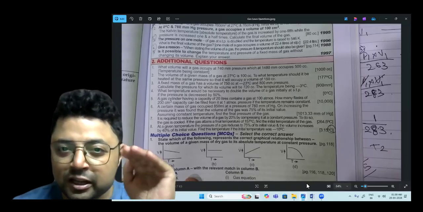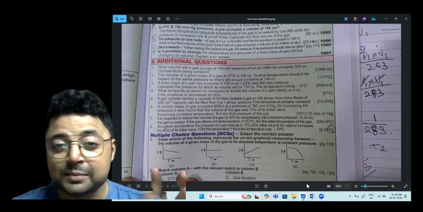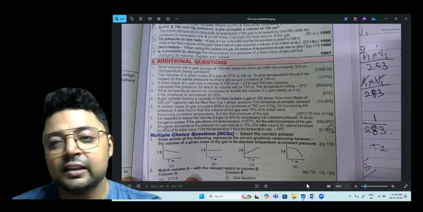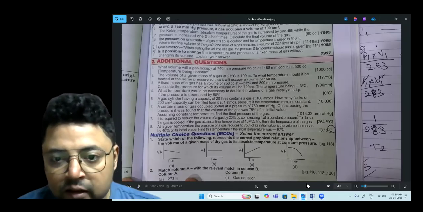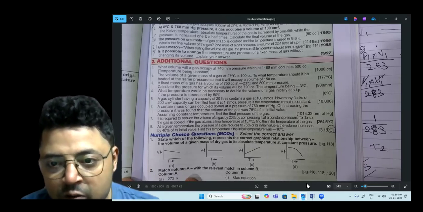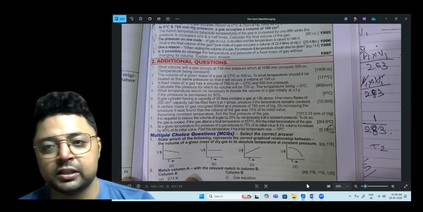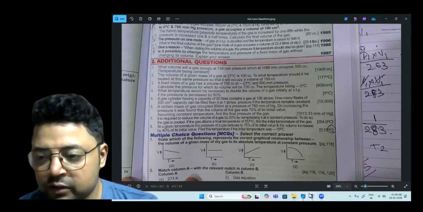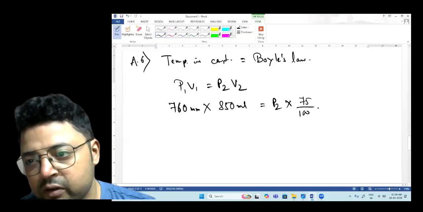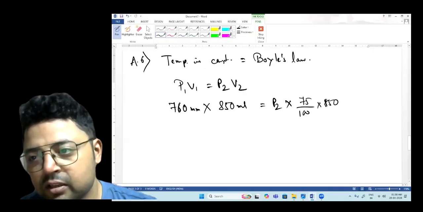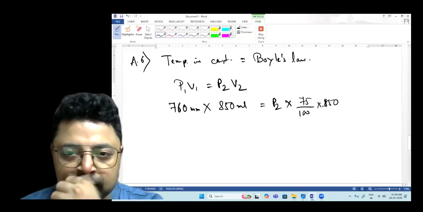So it has not reduced by 75%, it has become 75% of its initial volume. Find the final pressure. So if it is 75% of its initial value, you will write here 75 over 100 times 850, because it is 75% of its initial value.